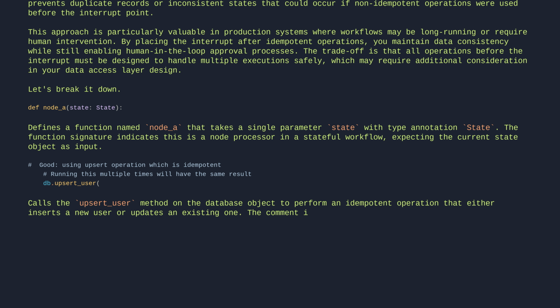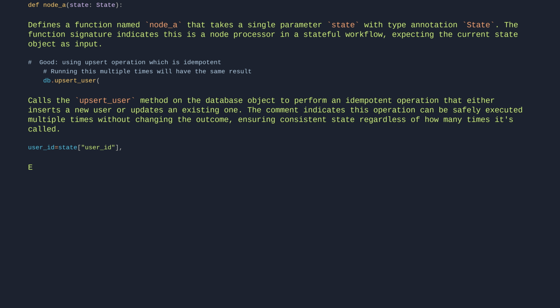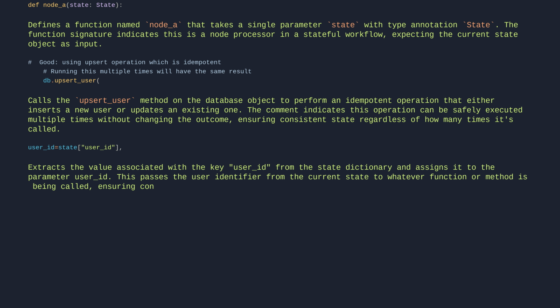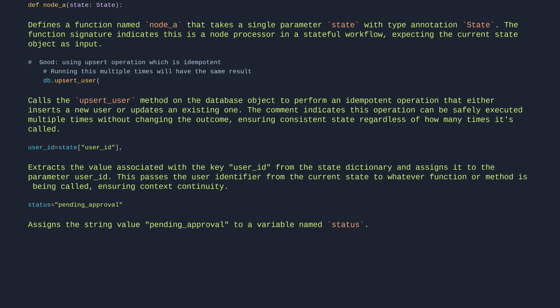user_id = state["user_id"]. Extracts the value associated with the key user_id from the state dictionary and assigns it to the parameter user_id. This passes the user identifier from the current state to whatever function or method is being called, ensuring context continuity. status="pending_approval". Assigns the string value pending approval to a variable named status. This creates a simple string variable that can be used to track or represent an approval workflow state.